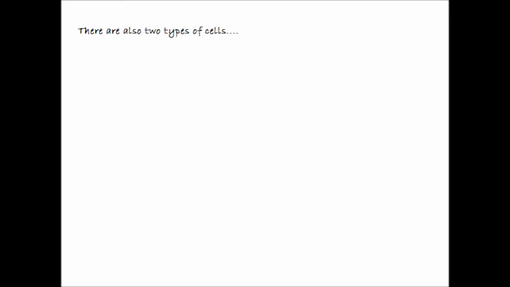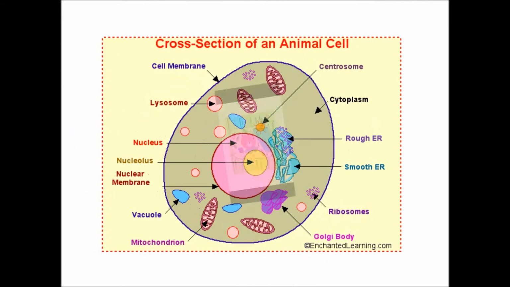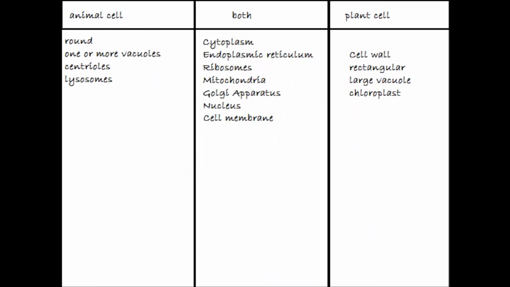There are also two types of cells, plant cells and animal cells. The animal cell is round with one or more vacuoles, centrioles, and lysosomes. The plant cell has a cell wall, it's rectangular, large vacuole, and chloroplast. Both of them contain cytoplasm, an endoplasmic reticulum, ribosomes, mitochondria, Golgi apparatus, nucleus, and a cell membrane.